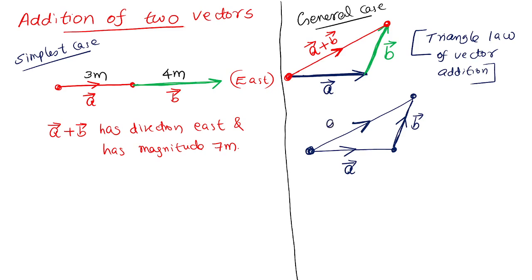The third side is the total displacement, the sum of a and b, a plus b. So the arrow will be from the starting point to the final point. This is the law said to be the triangle law of vector addition. The statement is not required. You understand the diagram. Diagram is the most important thing.